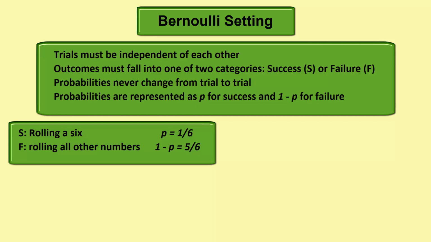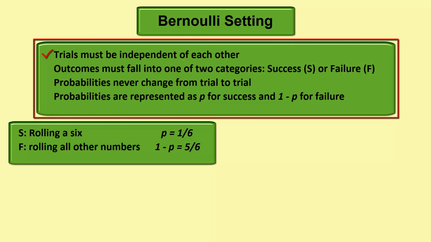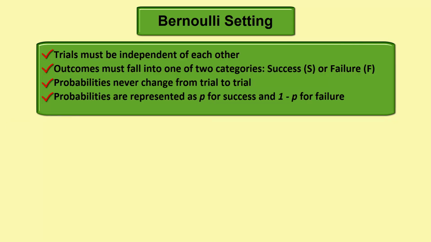So here's what it means to be Bernoulli. Trials must be independent of each other, outcomes must fall into one of two categories, success or failure, and those outcomes must be complementary. Probabilities never change from trial to trial, and those probabilities are represented as p for success and 1 minus p for failure.